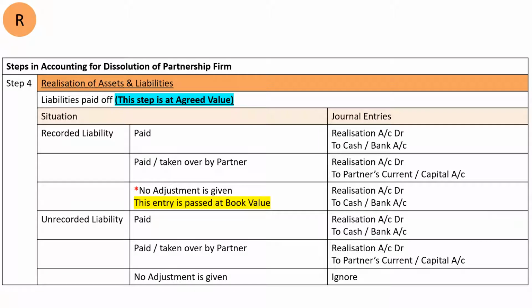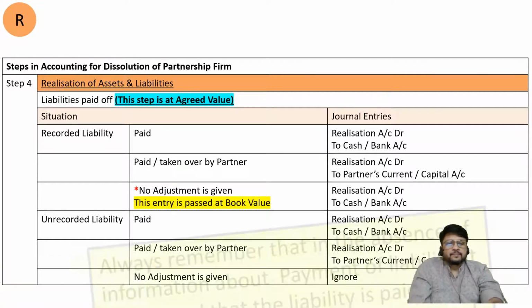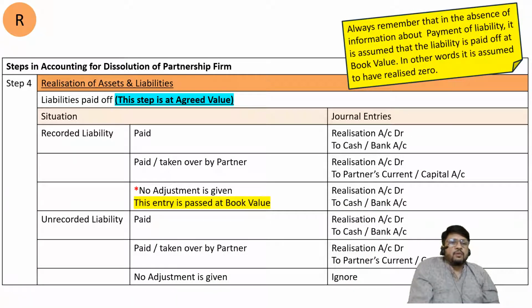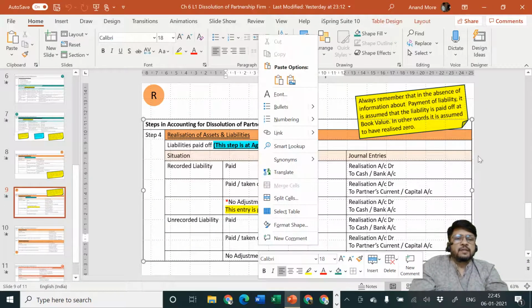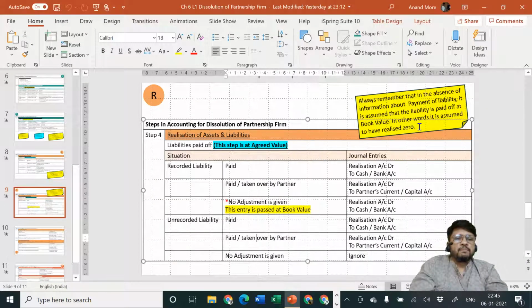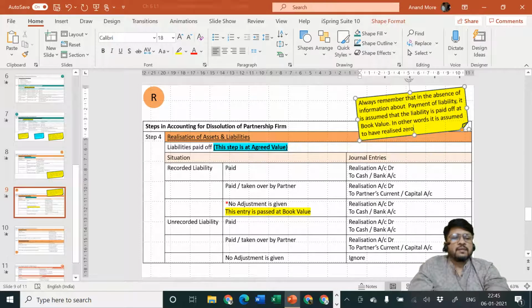Okay, let me disappear from the screen. If it is required, please stop the video, write down the entry and then resume the video. Okay. And then the important point, always remember that in the absence of information about payment of a liability, it is assumed that the liability is paid off at book value.